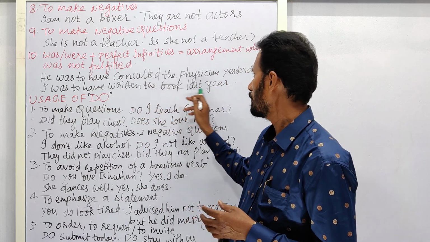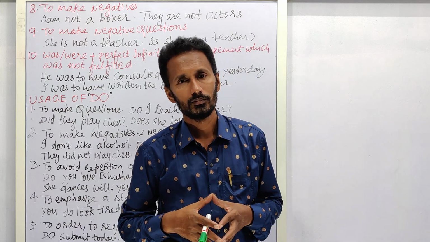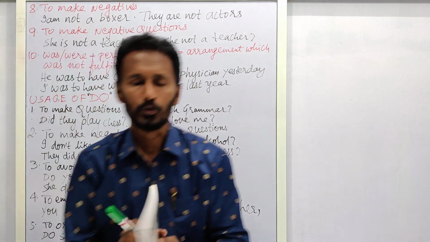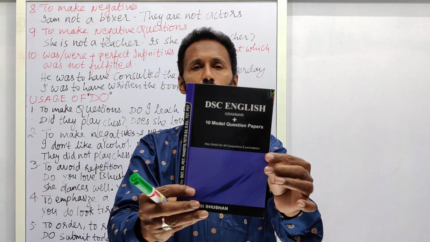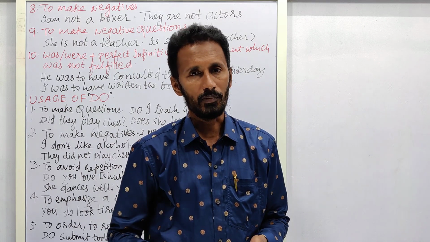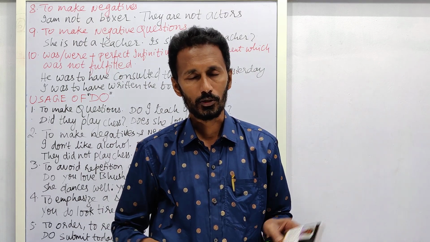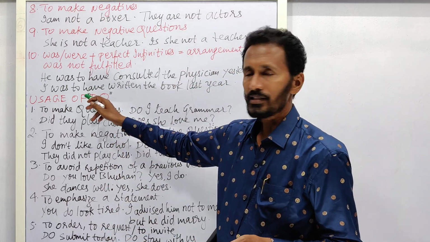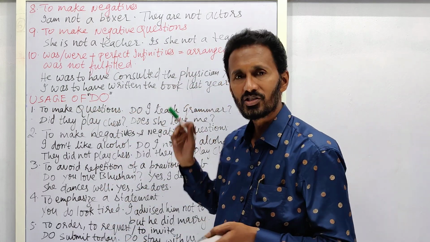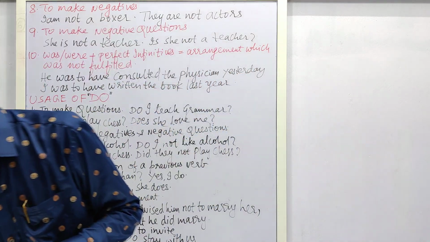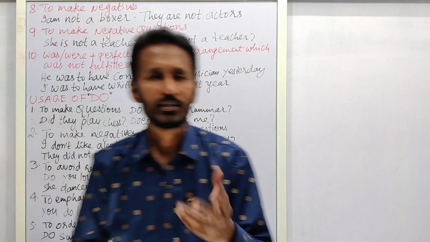I was to have written the book last year. Once I wrote this book, some long time back, in the year 2015, I published this book called DSC English. And afterwards, I wanted to publish another book also. I just wanted to enrich this edition. So I can say I was to have written the book last year, but due to some reason or the other, I couldn't write.